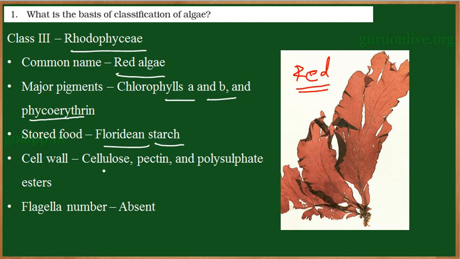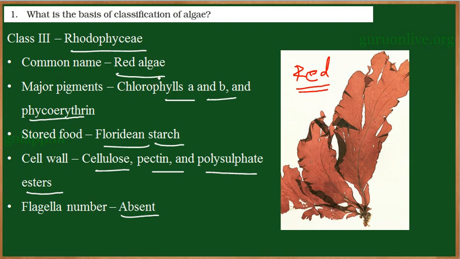The cell wall consists of cellulose, pectin, and polysulfate esters. Cellulose and pectin are polysaccharides, along with polysulfate esters. All these three form the composition of the cell wall. Now the flagella number: flagella are totally absent in Rhodophyceae. So these are the characters of Rhodophyceae.